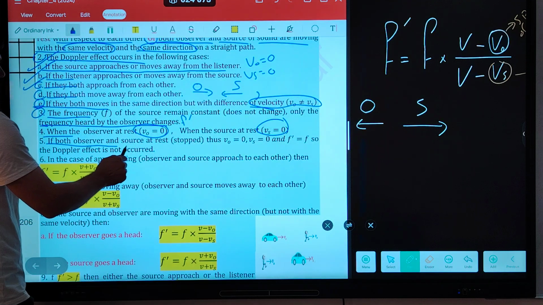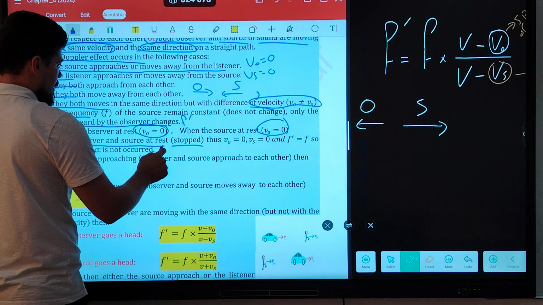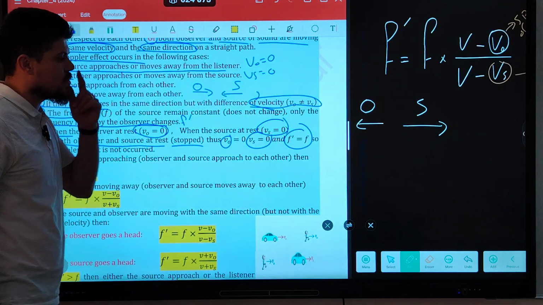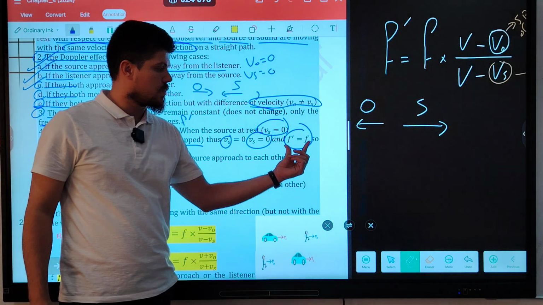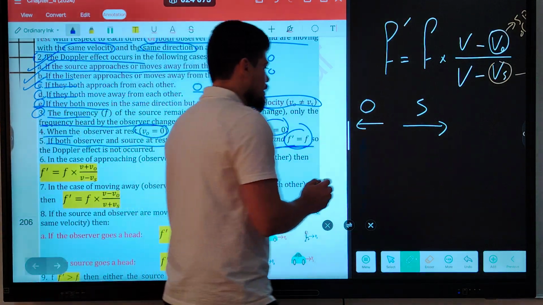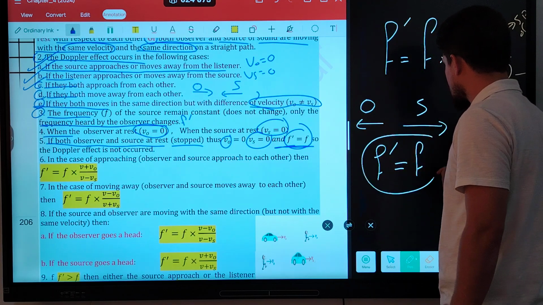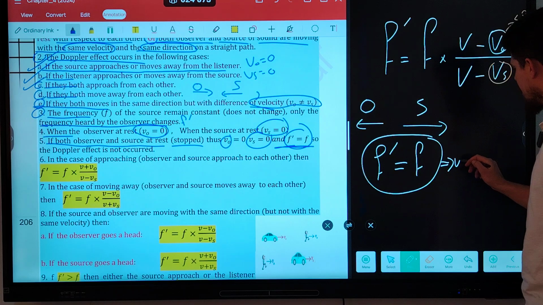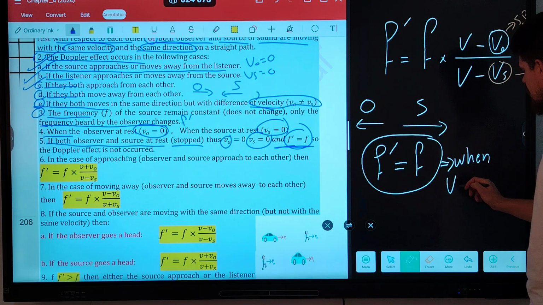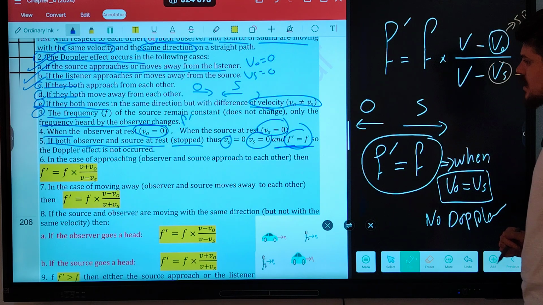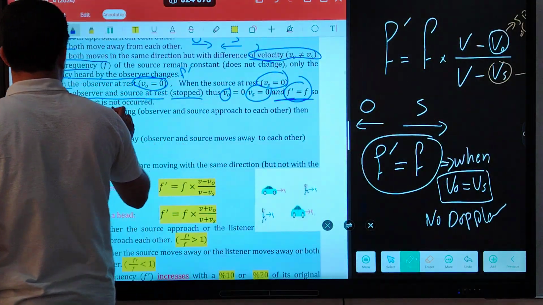If both observer and source are at rest, VO is 0, VS is 0, F prime is equal to F source, and there is no change in frequency here. Guys, when does F prime equal the frequency of the source? When the velocity of the observer is equal to the velocity of the source, and no Doppler effect will occur. No Doppler effect will occur, okay?